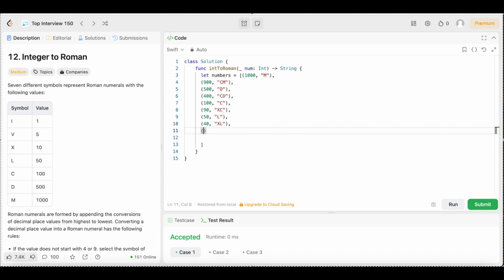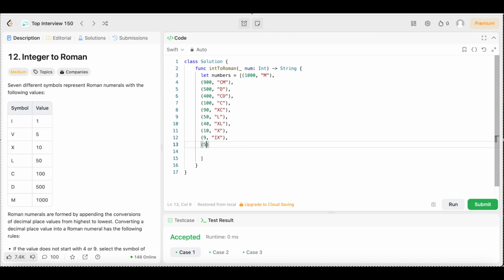Now we're going to do 10. We're going to say 10, comma, quotation marks, X. Come outside of that. We're going to say comma, open up the parentheses. We're going to say 9, comma, open up the quotation marks, IX. Come outside of that, comma, open up the parentheses.